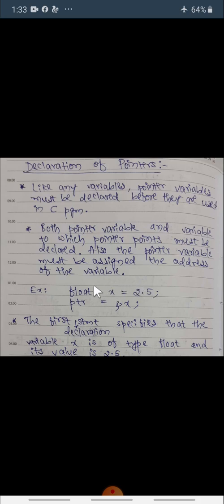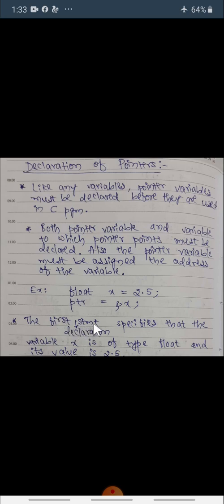X value is 2.5 and it is of type float. So if a pointer is pointing to this x variable, it means that if a pointer is holding the address of this variable x, then that address of x we have to assign to this pointer variable ptr.